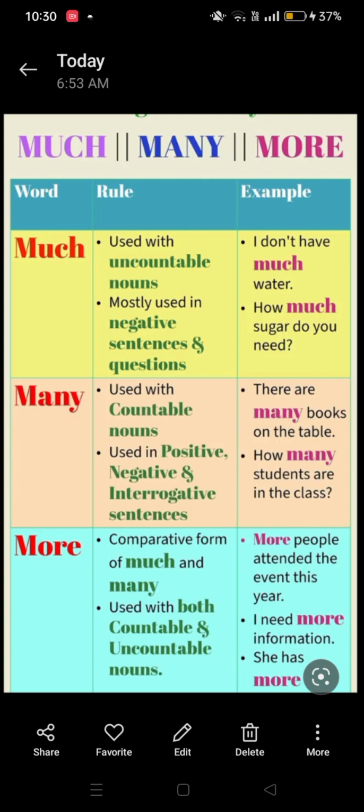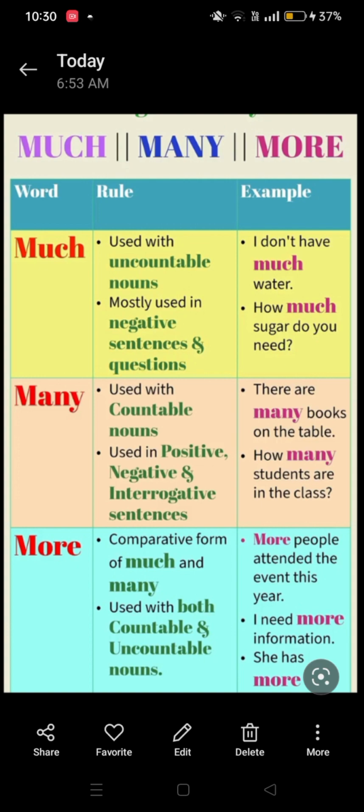Mostly used in negative sentence and question. So now we can look at an example. We use it with uncountable noun. Example: I don't have much water. What is this sentence? This sentence is a negative sentence. So where is the uncountable noun? You can look at water. Water is an uncountable noun.